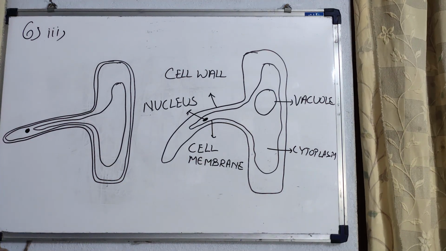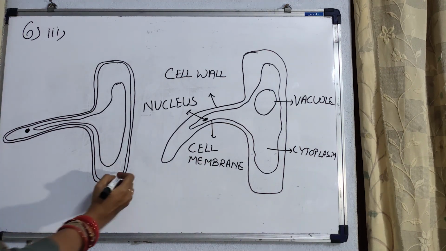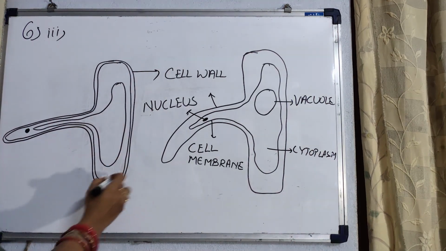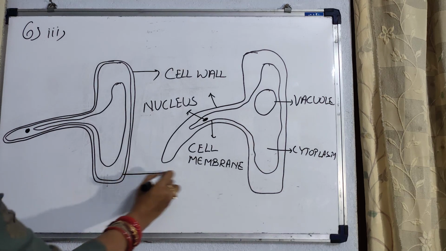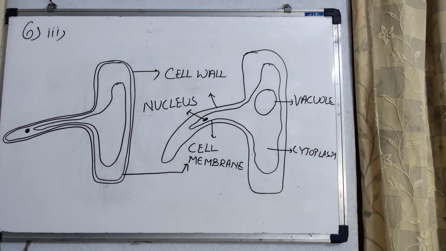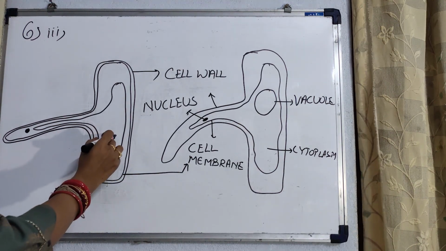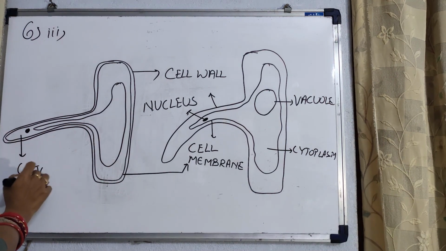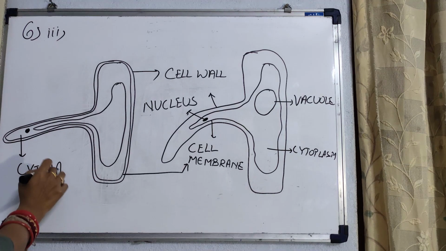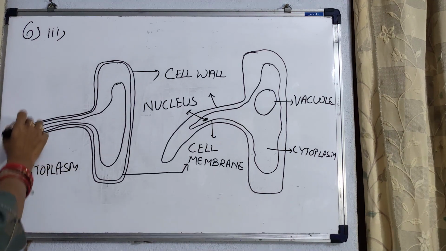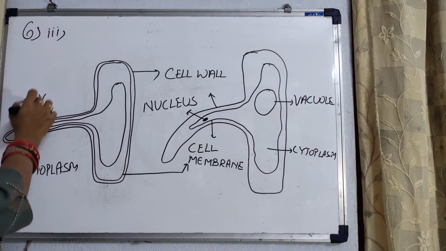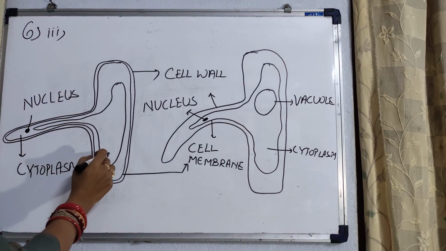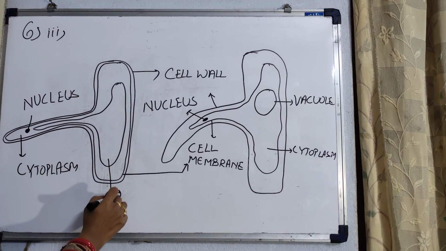So what is the condition of this cell? This is the cell wall, and this is the cell membrane. This is the cytoplasm. This is nucleus. This is vacuole.